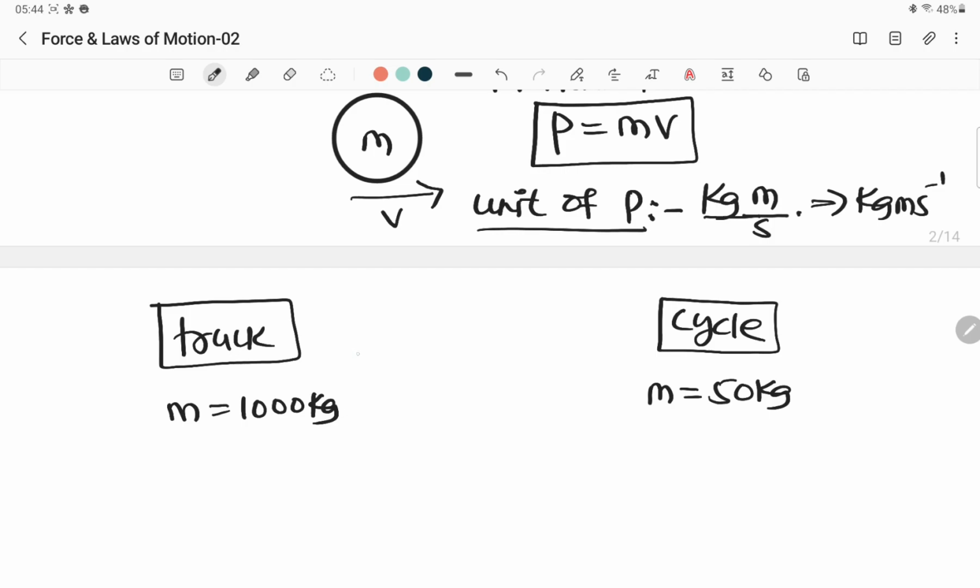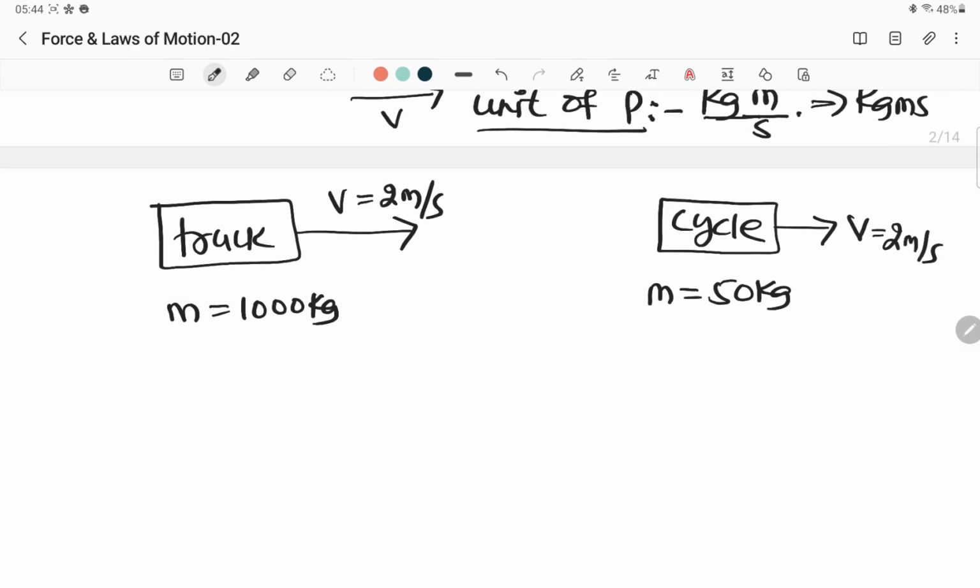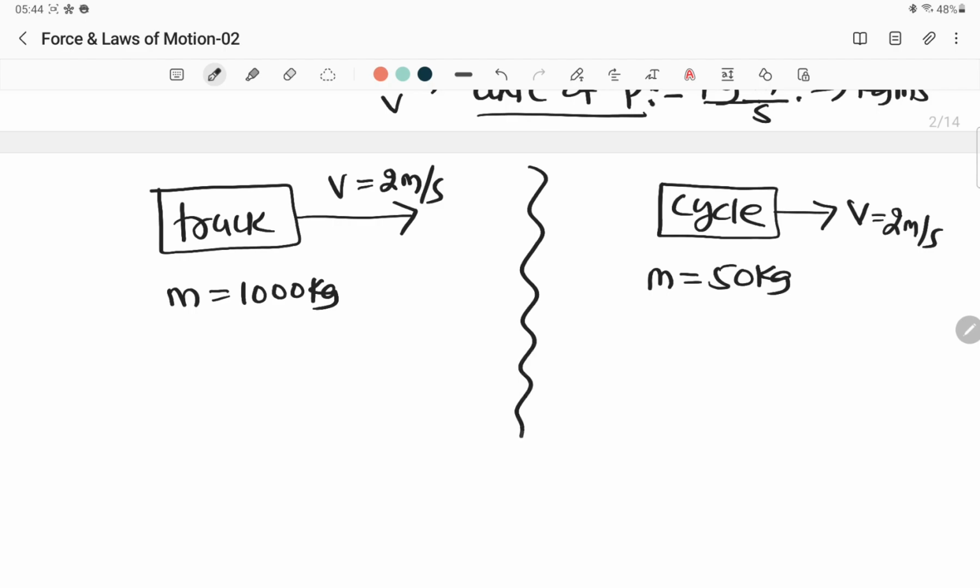there is some object here, and it is moving with some velocity. This truck is moving with velocity 2 meter per second. All right. This cycle is also moving with velocity 2 meter per second. Here also the velocity is 2 meter per second. All right. So here are two cases what I have explained.